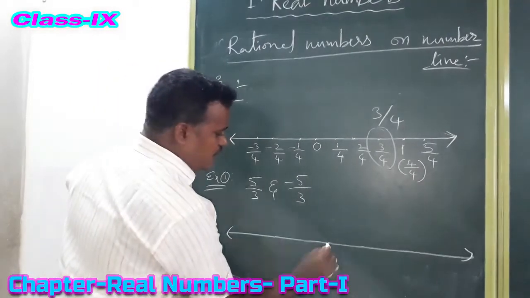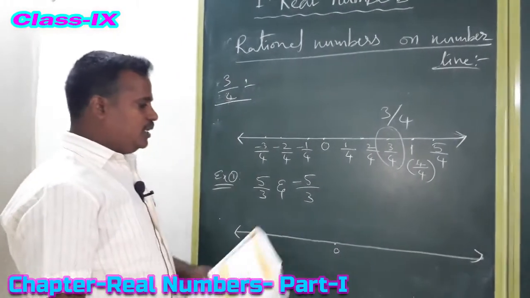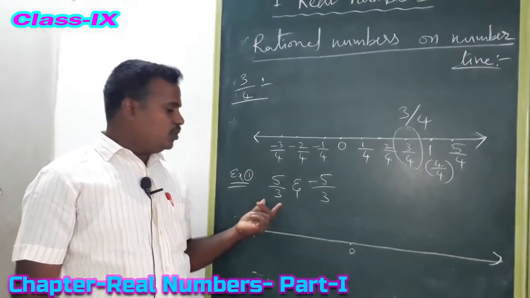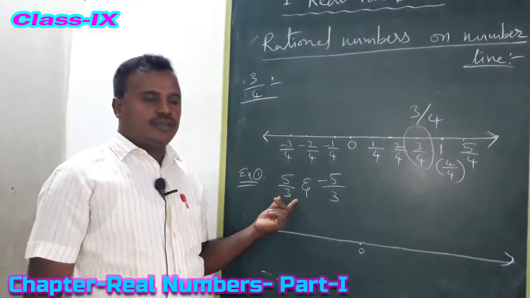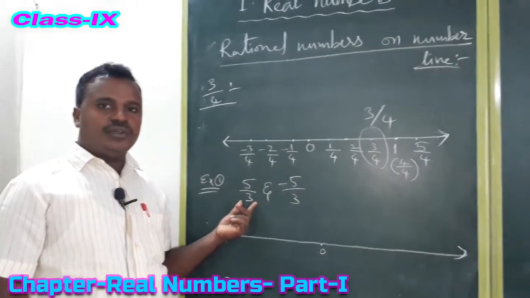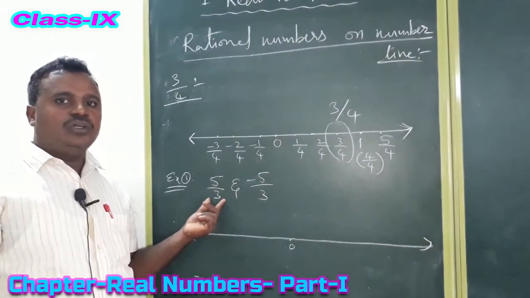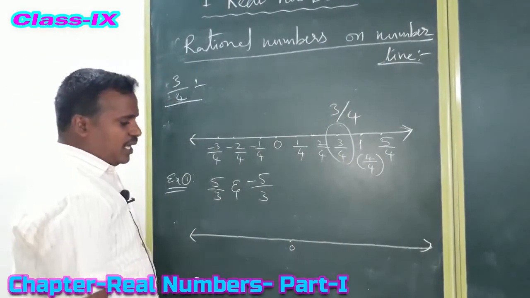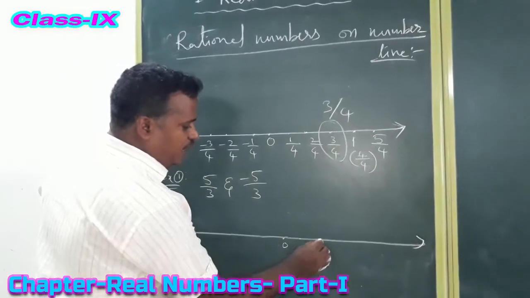So in the middle you have to mark 0. Here, 1 unit, how many parts do we need to divide? 3 parts. In the denominator there is 3, so 1 unit we need to divide into 3 parts. First draw a number line, mark each centimeter as 1 point.